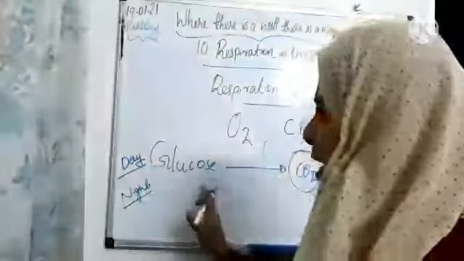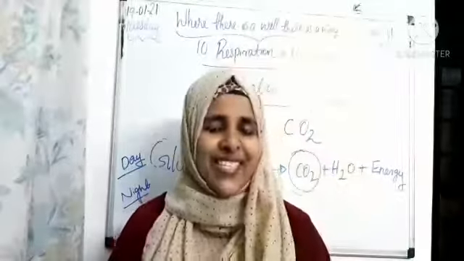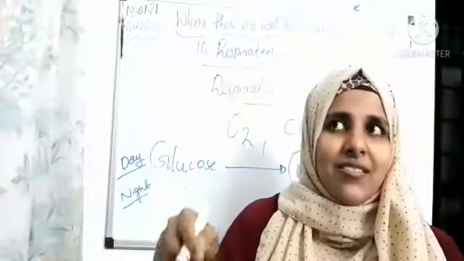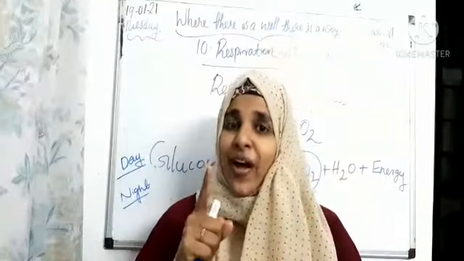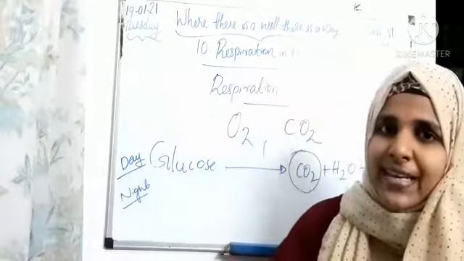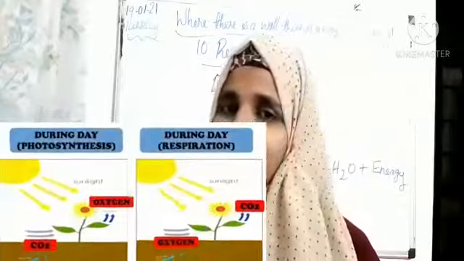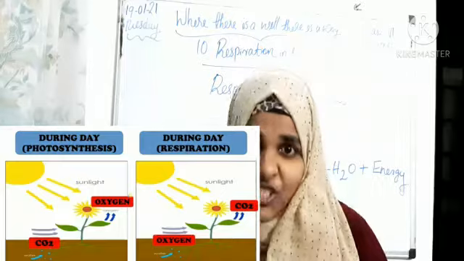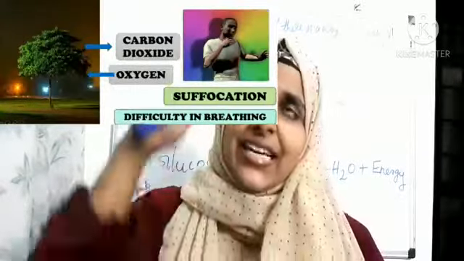Okay, but at night what will happen, children? Usually we commonly say don't sleep under the tree at night. Sometimes people say a ghost will come. It is not a ghost. Why? Carbon dioxide will be produced, right? Because there is no light. So when the plants respire, carbon dioxide will be produced and it will cause suffocation to us. That's why don't sleep under the tree at night.